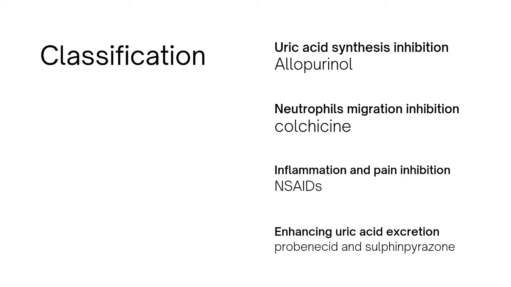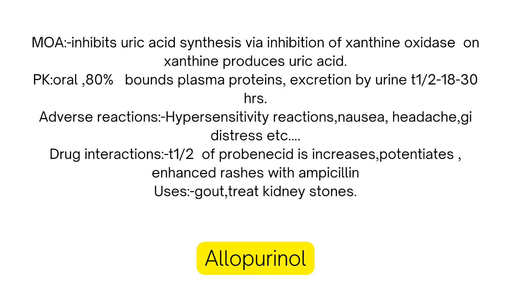Classification: uric acid synthesis inhibition, allopurinol; neutrophil migration inhibition, colchicine; inflammation and pain inhibition, NSAIDs; enhancing uric acid excretion, probenecid and sulfinpyrazone. This classification is based on mechanism of action. Now, let's discuss the individual drugs.